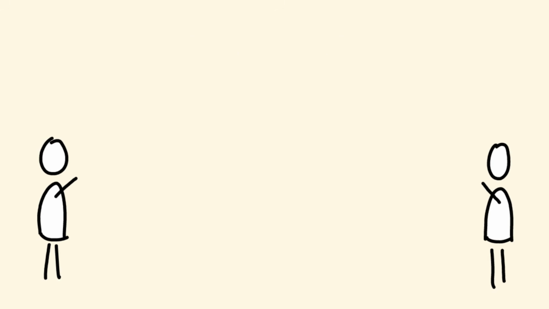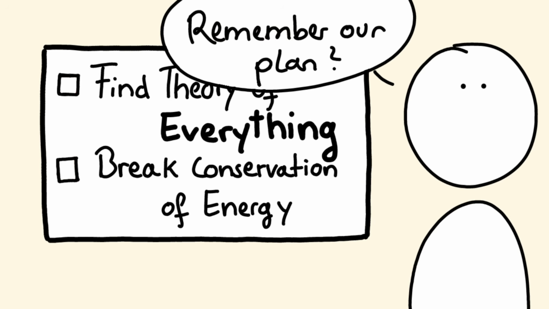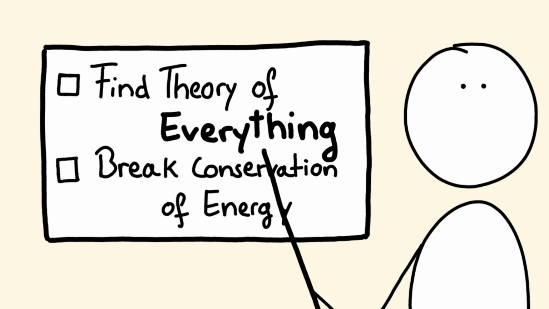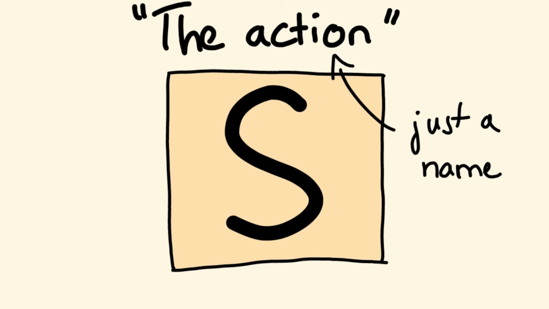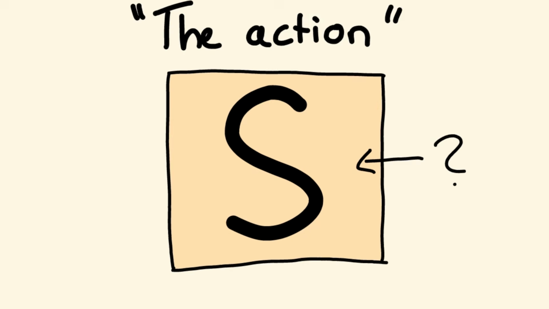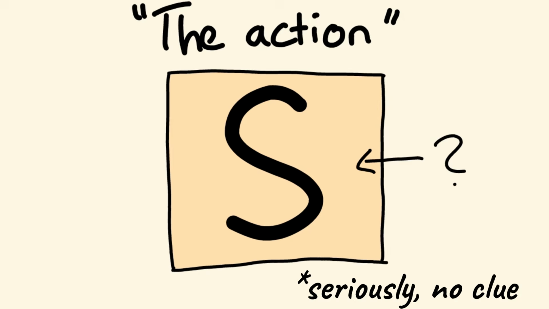Okay, let's get back to catching the ball. Wait, this does not look like the shortest distance or shortest time. This is supposed to become a theory of every single thing. Well, something is minimized here as well, namely the action. Why is it called action? Because it needs a name. Why is it denoted with S? Because physicists like to confuse people.